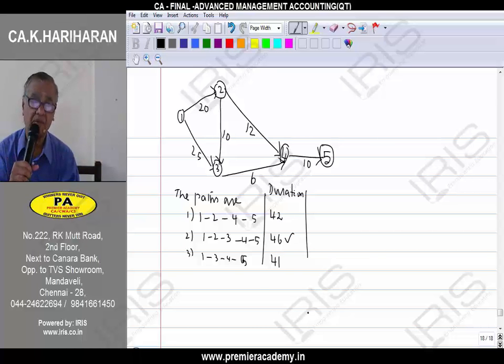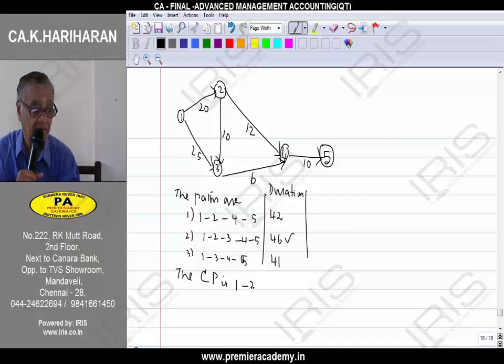The path that takes the largest duration is called the critical path. Among the durations, we choose the largest. That is called the critical path. So we now say the critical path is 1, 2, 3, 4, 5.